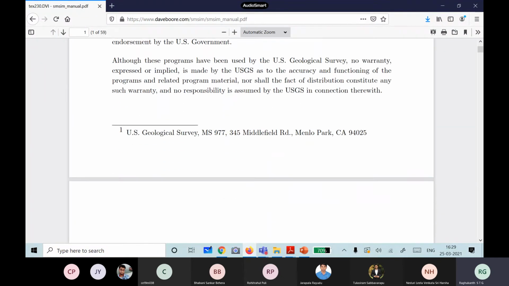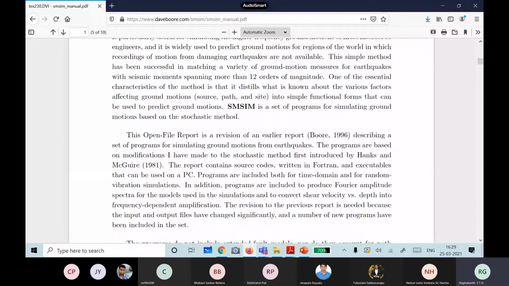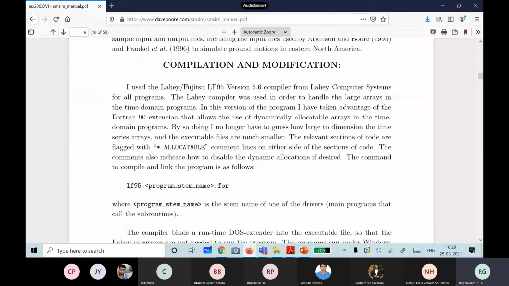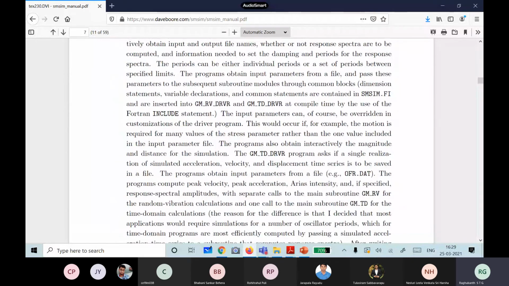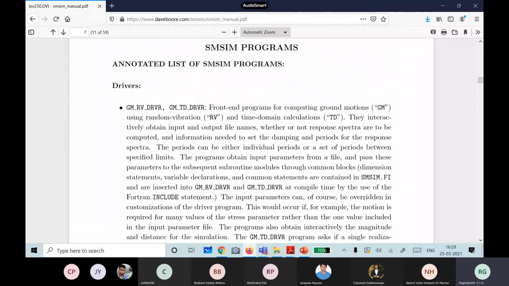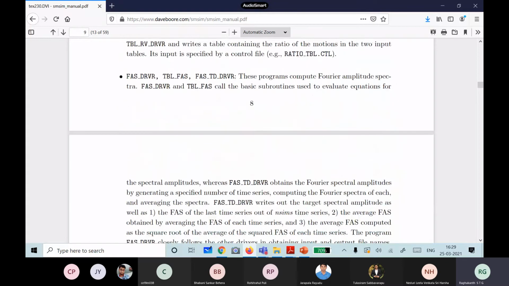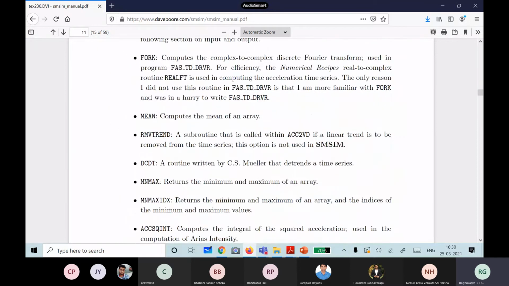He gives a nice manual also, on how to use his code. It is the same as whatever I showed you. He gives a nice description, and you can go through the code, what the input should be, how you should change the inputs, everything. There are so many programs, but he explains them nicely, for example GMR with GMTD. You can do a batch mode, or you can run at a particular site. You can see ATS, DRVR, which saves acceleration time histories. Everything he explains nicely in this manual. So all of you, please download this and go through this manual.